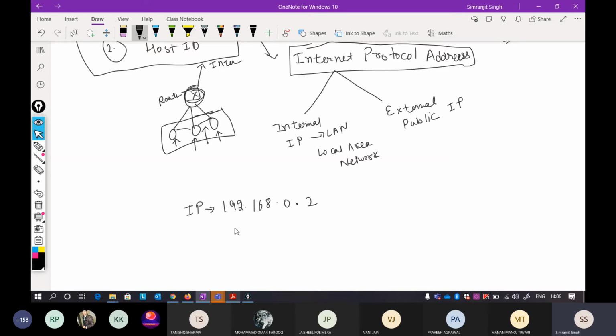Now this IP address contains two things: first is your network ID, and second is your host ID. Don't worry about what network ID and host ID mean. We will cover this very extensively in subnetting, which is in your module 3. Just hold that till module 3, and I will tell you each and everything about it.